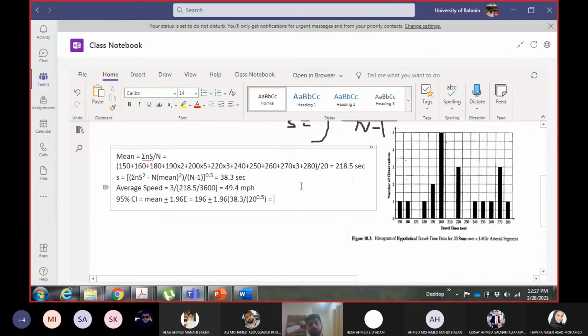In the previous example, I told you they gave me true mean time, so there was no sample given. I assumed that it is for the whole population, and I took a standard deviation as the e value. But in this case, I know this is for a sample of 20 observations, so I cannot do it.